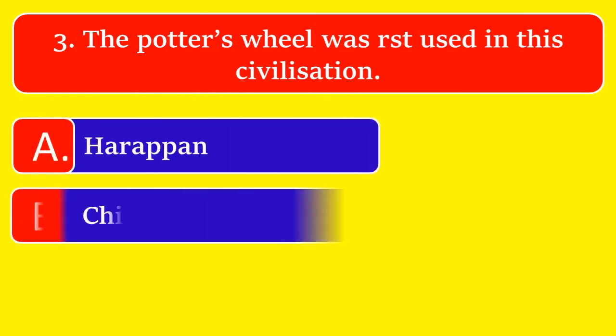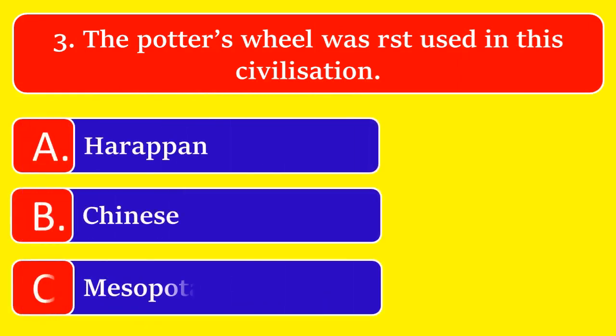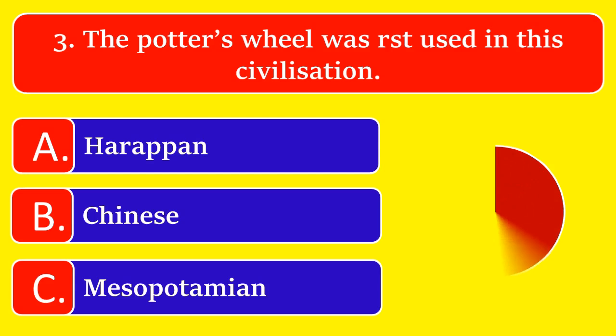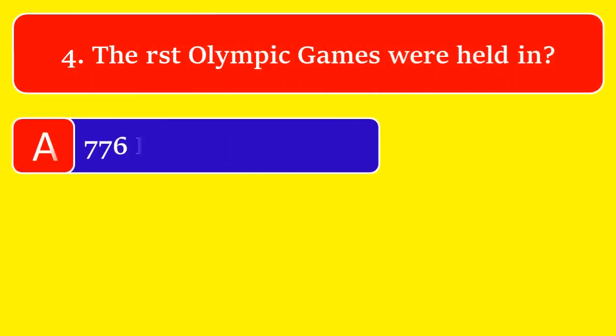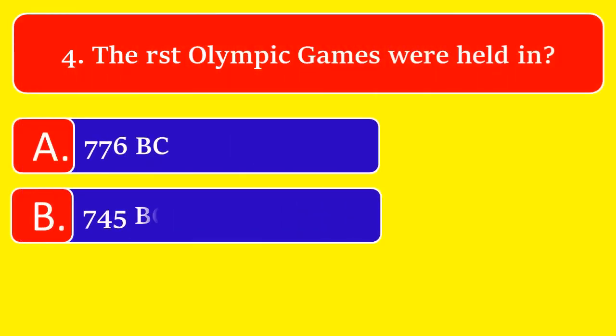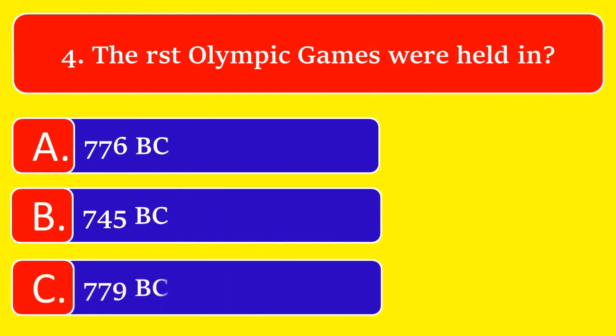The potter's wheel was first used in this civilization. Option A. Harappan, option B. Chinese, or option C. Mesopotamian. The great answer is option C. Mesopotamian.